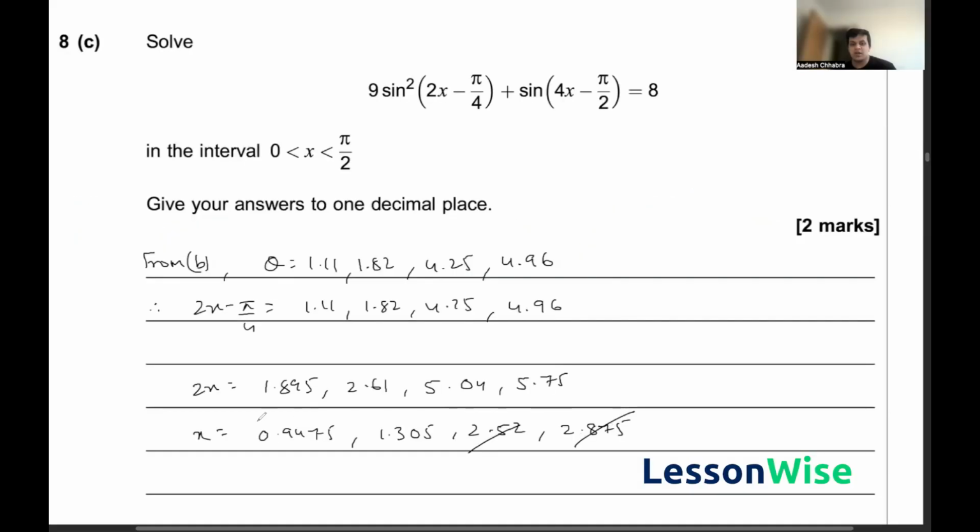Options here. And so we know that x is equal to 0.9475 and 1.305. And since we are supposed to give our answer to one decimal place, we know that the answer for x would be 0.9 and 1.3, hence solving this question.